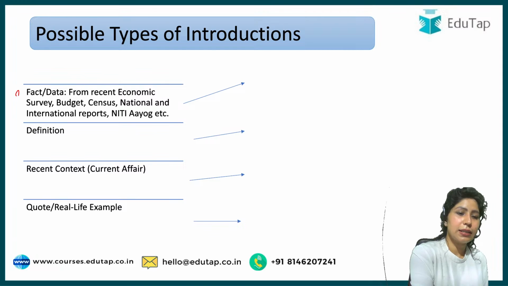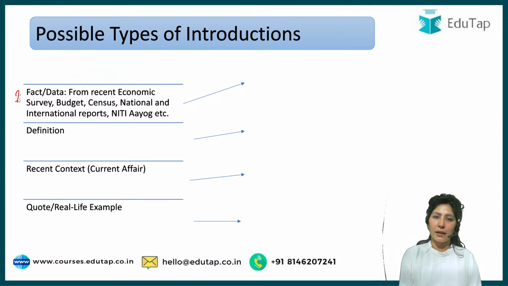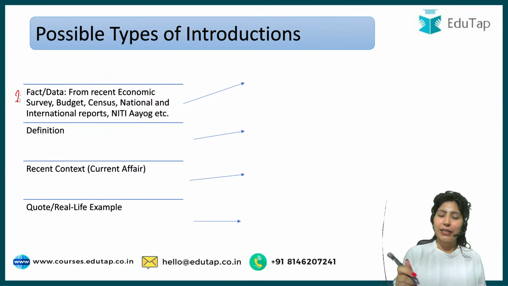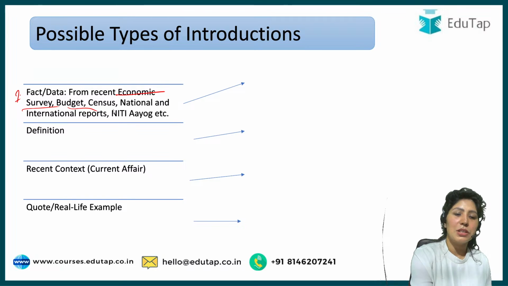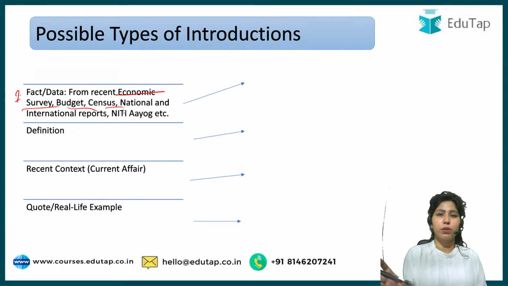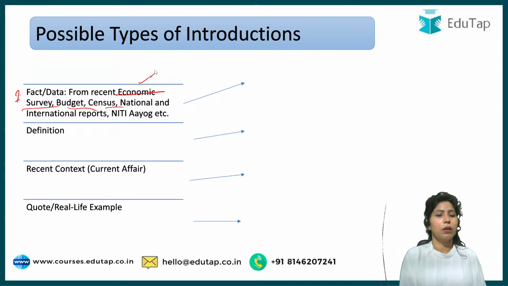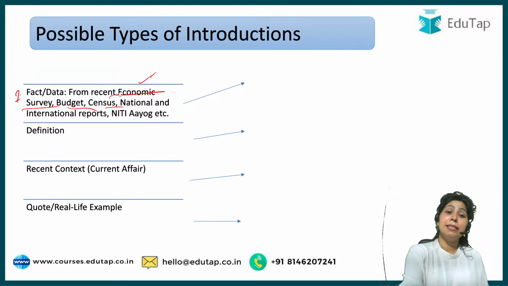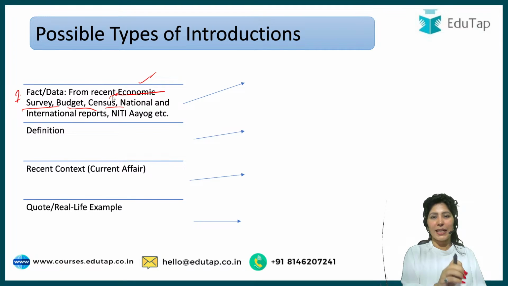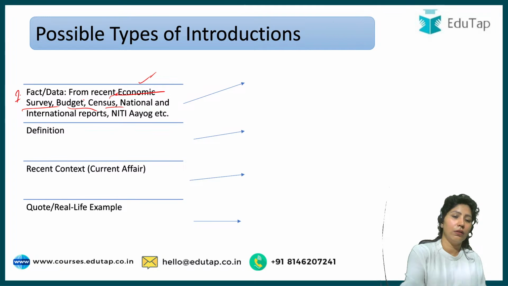The first one is fact or data. There could be data from the recent economic survey, budget and census. These are our favorite sources for data. The economic survey tells you what has been happening over the past year. The budget tells you what allocation has happened or what policy has been launched. Census has stayed stable. The new census has not been conducted, and the reports are not out. So whatever you read months back or years back will fetch you good marks here.